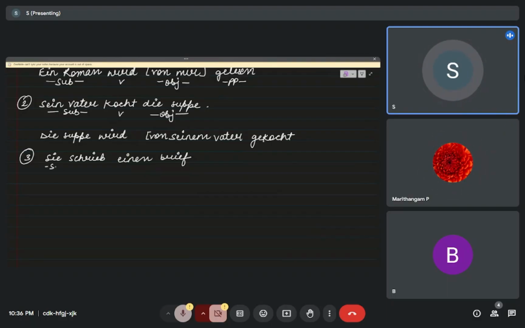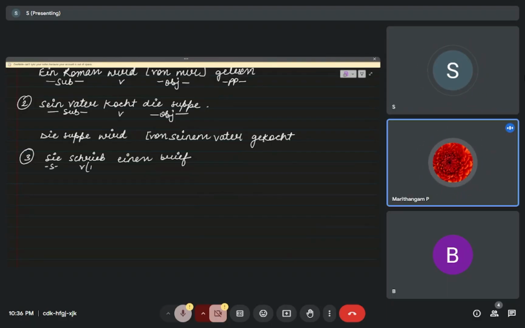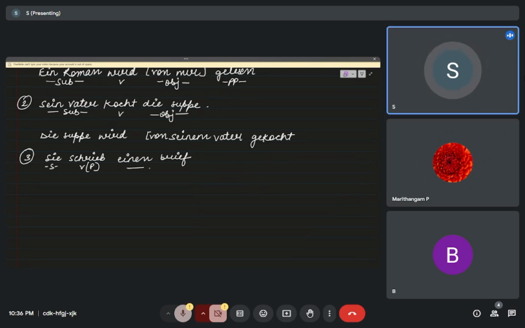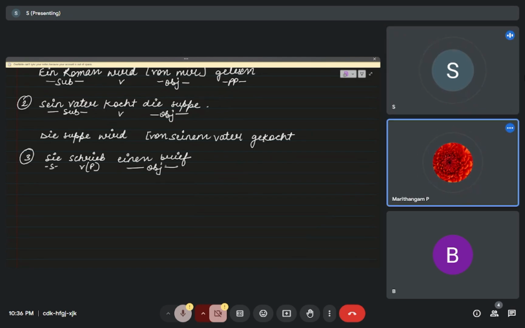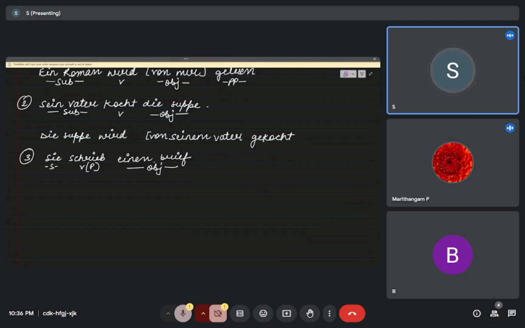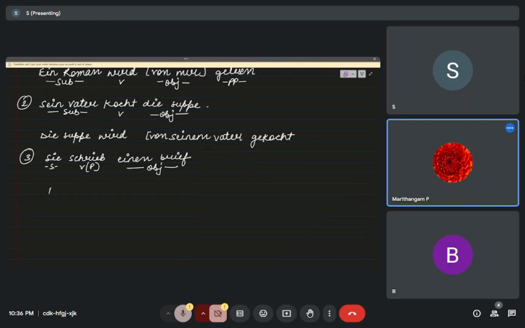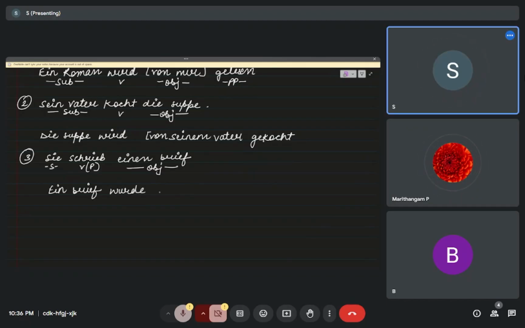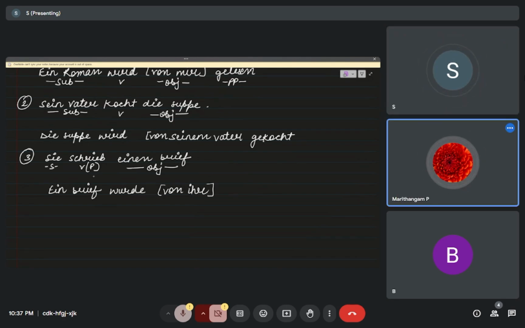Now here, this is the subject. This is where the Präteritum is, and this is the object. So the Brief object, in brackets von, becomes in dative, ihr. Okay, von ihr.